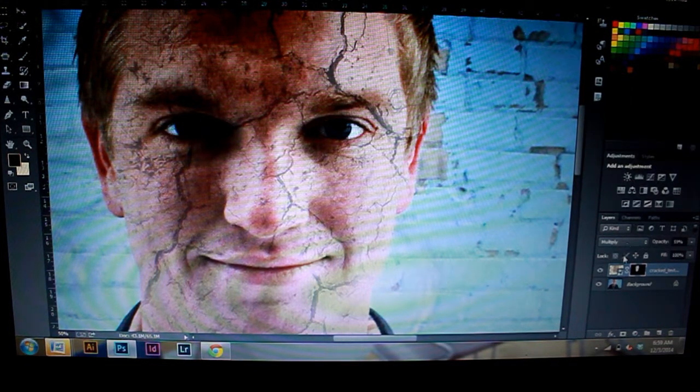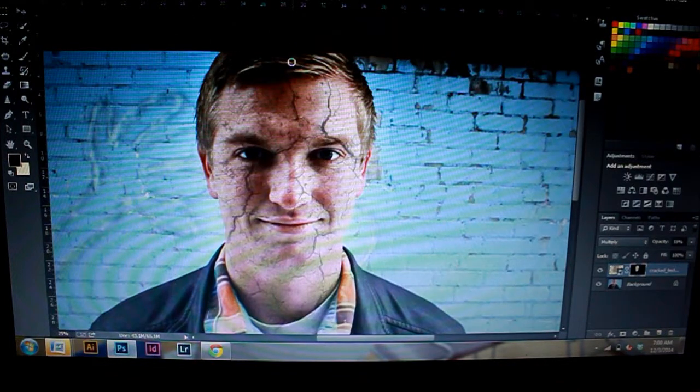So this is looking pretty good. I want to make a few of these cracks really pop though, so I'm going to stay selected on this layer mask. And I'm going to grab the dodge tool, which you can hit O for. It's right here. And at the top you want to make sure that you're on highlights. And then when you're on highlights, you can come over here and just start painting on some of these cracks. It's a really subtle change, but it is darkening a few of these cracks. If we scoot back out a little bit, you can kind of see what's happening. And so you can do this just to your favorite cracks to give them a little more depth.